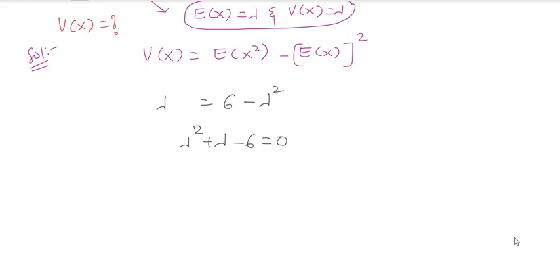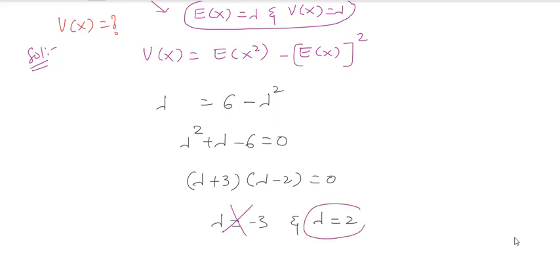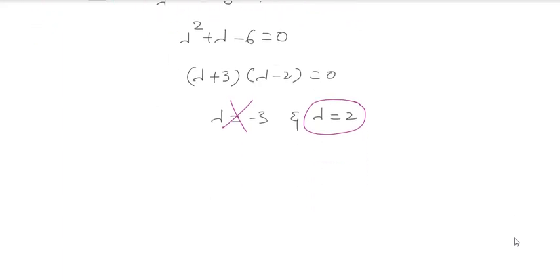So what are the roots here? Lambda plus 3 into lambda minus 2 is equal to 0. So now lambda is equal to minus 3 and lambda is equal to 2. Out of which, the minus 3 is not required because variance is always positive. They asked for the variance, and variance is always positive. So hence lambda is equal to 2 you have to consider.